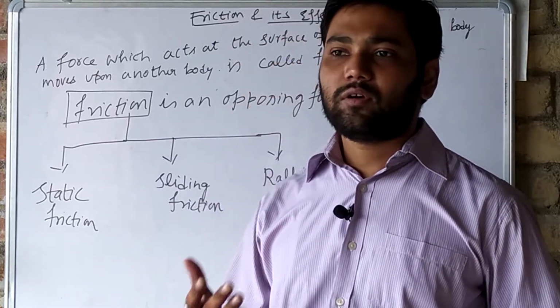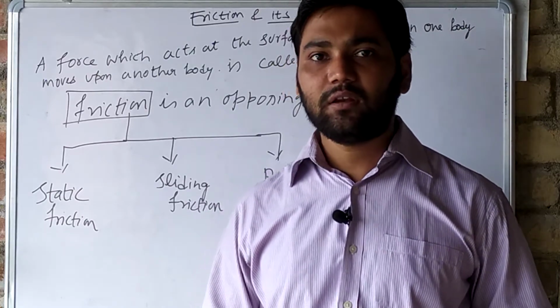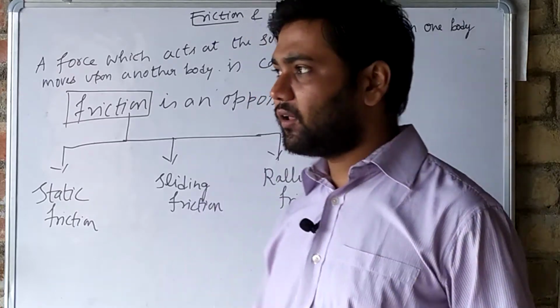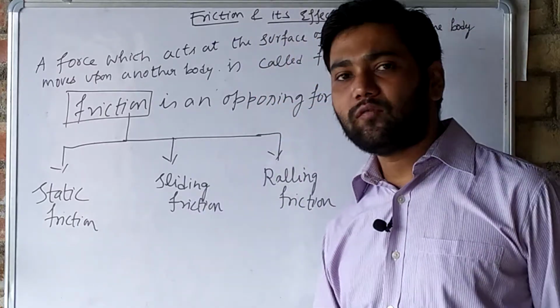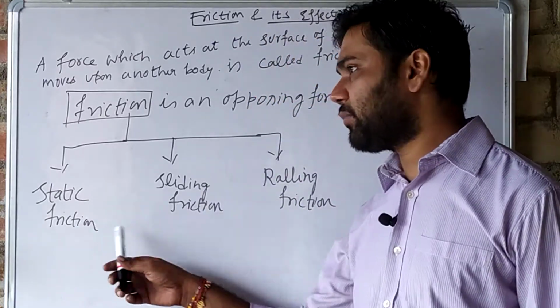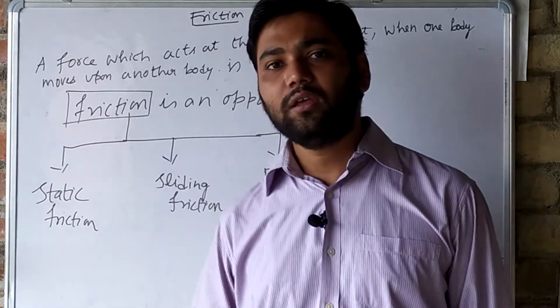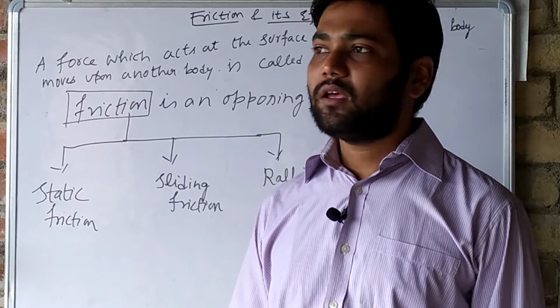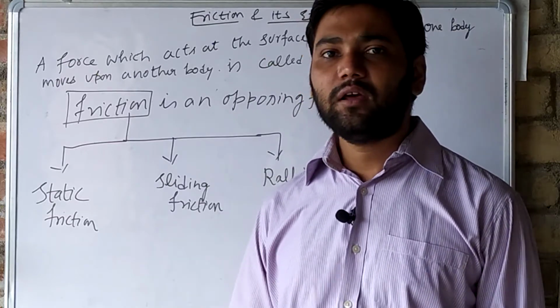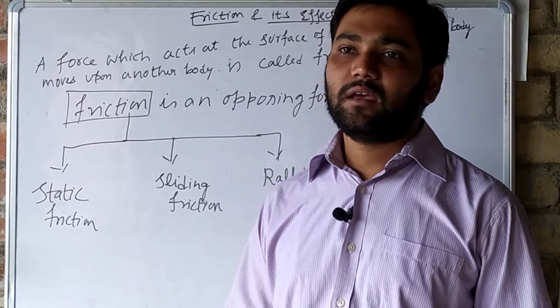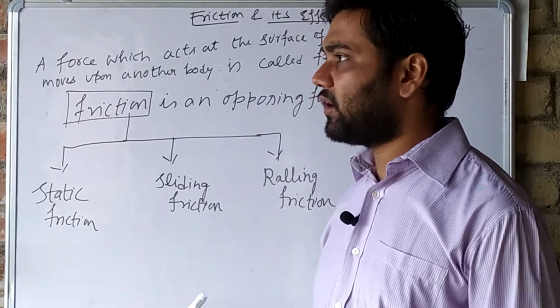A force comes to play in the opposite direction automatically, which is known as sliding friction. Understand? Now third is rolling friction. Rolling friction is lesser compared to static and sliding friction. In rolling, the friction which comes to play is actually different, and we can say very little as compared to static and sliding friction.